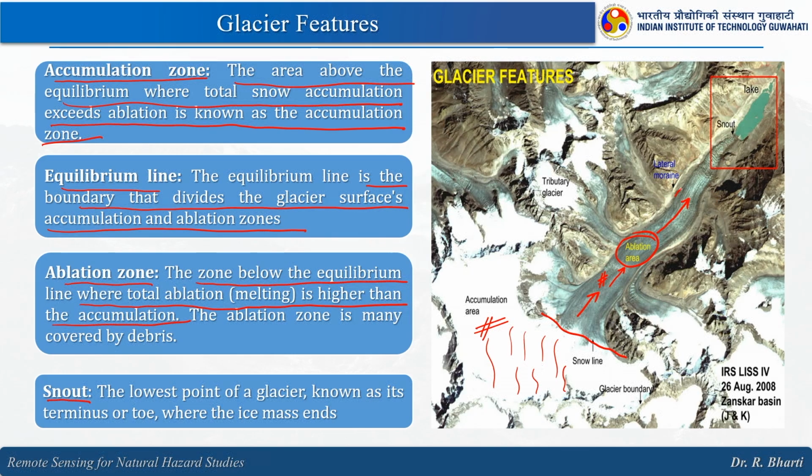If you see, this is a glacier boundary and here it is ending. This is the lower altitude and here it starts melting and it is feeding this particular lake. So, in this condition we have the snout here. The lowest point of a glacier is known as its terminus or toe, where the ice mass ends. So, this is the location.